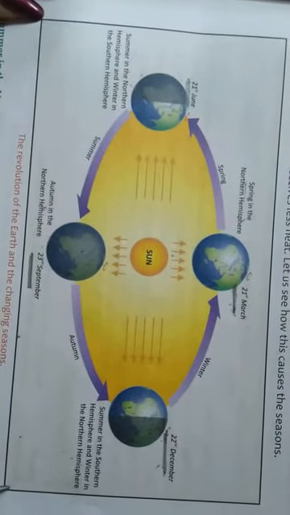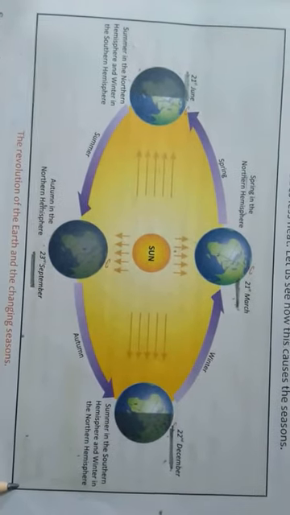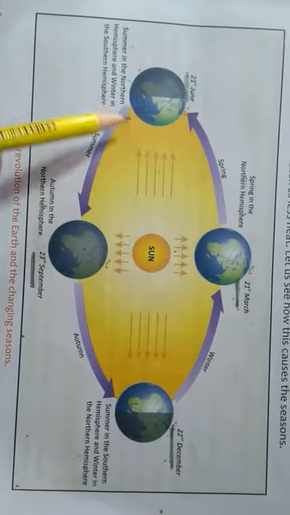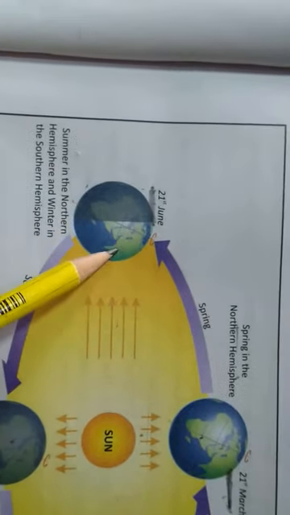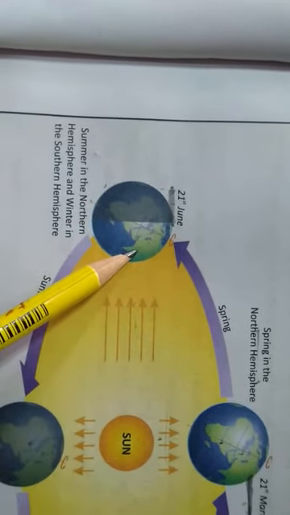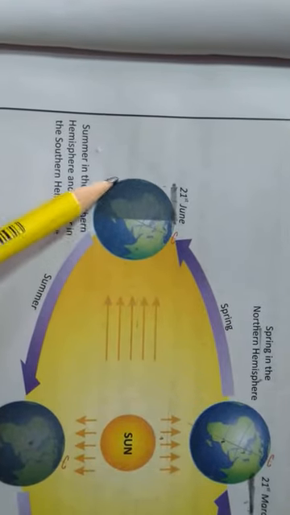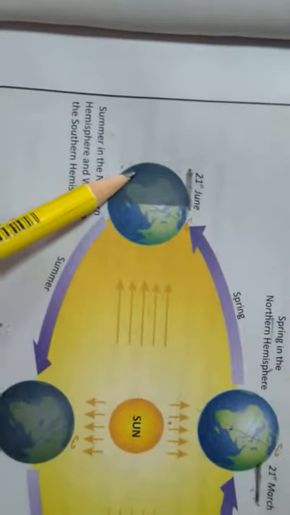Come to page 39. This is a diagram representing the revolution of the earth and the changing seasons. When the northern hemisphere is tilted towards the sun, the northern hemisphere experiences summer and the southern hemisphere, which faces away from the sun, experiences winter.